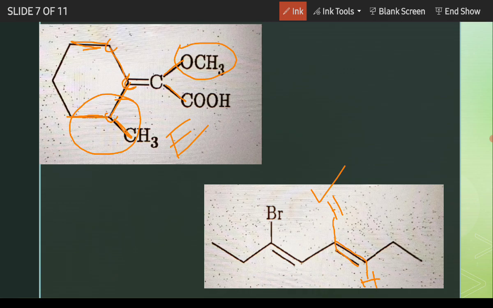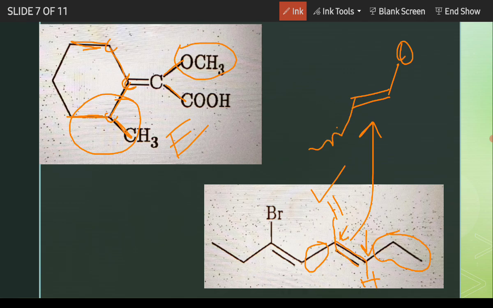So for this carbon part, this alkyl part will be higher priority, and for this carbon part, this part will be higher priority. So they are opposite to each other. Here the other alkyl part is higher priority. So they are opposite. So E.